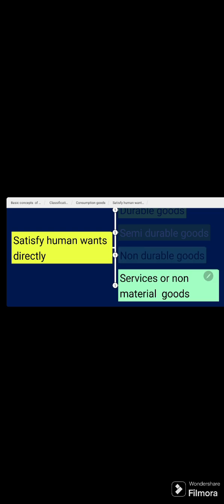The fourth category of consumption goods is the services or non-material goods. I am teaching you in the class. You visit a doctor, he provides you services. You take the services of a lawyer, or the school bus driver who brings you to school. These are all intangible activities. They can neither be seen nor touched, and they directly give satisfaction to the human being.